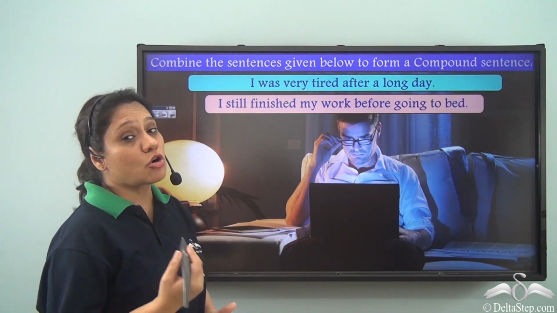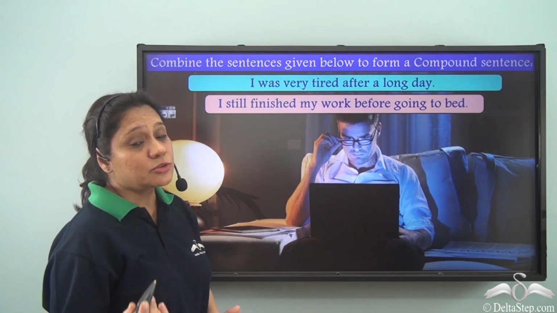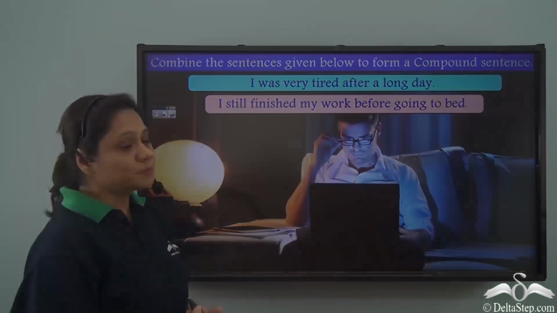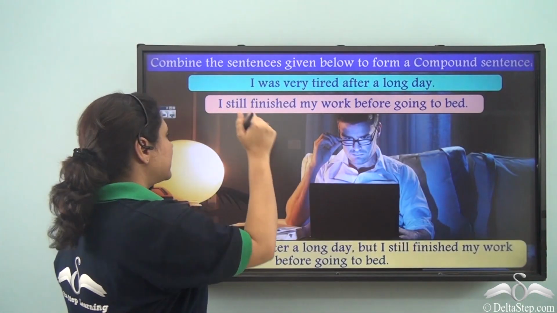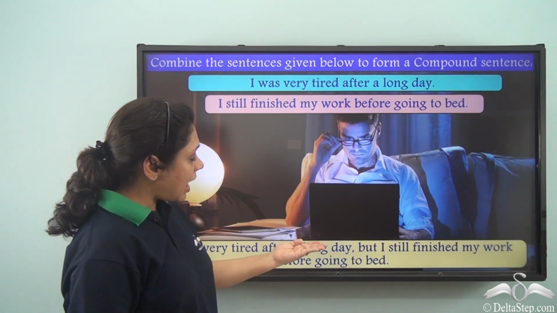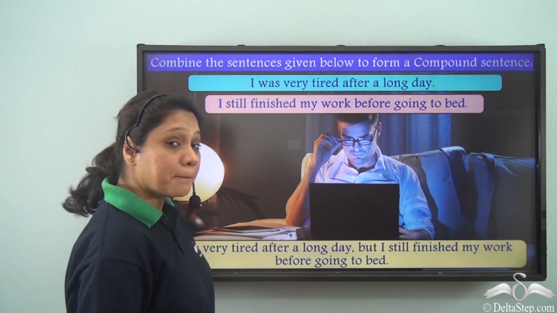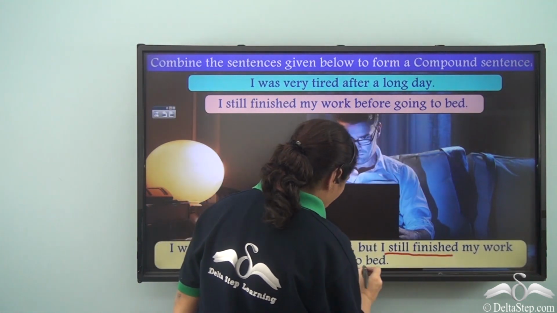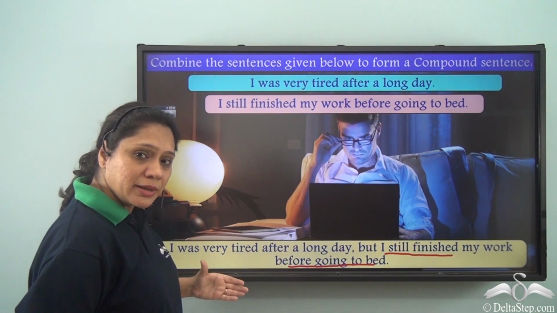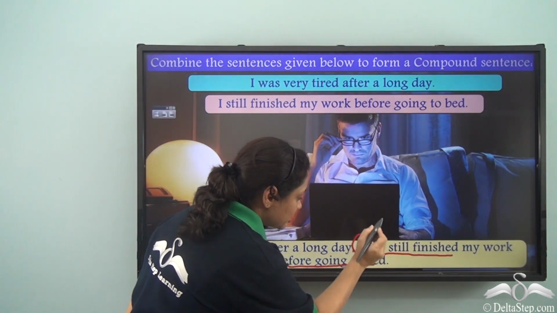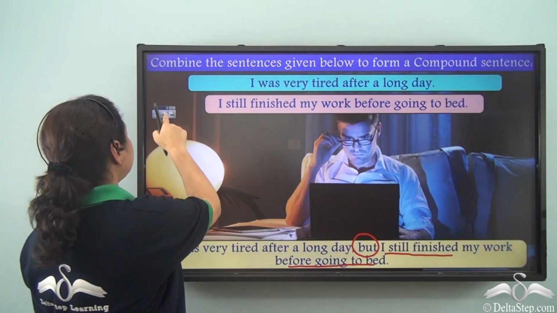We use a coordinating conjunction to join these two independent clauses. So how do we join them? So we can join them and write, I was very tired after a long day, but I still finished my work before going to bed. We have joined the two independent clauses with the help of our conjunction but.